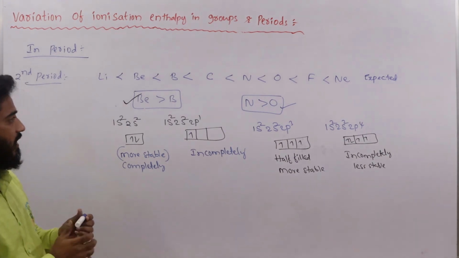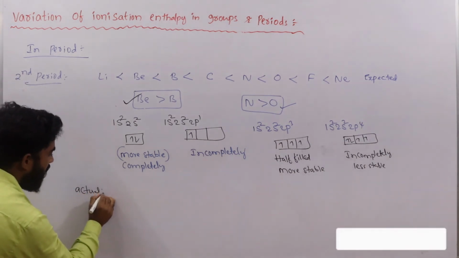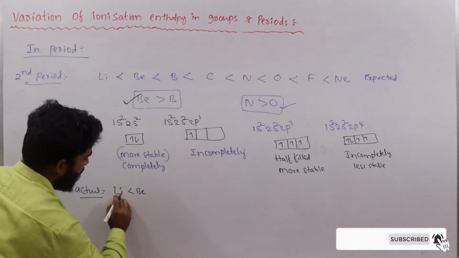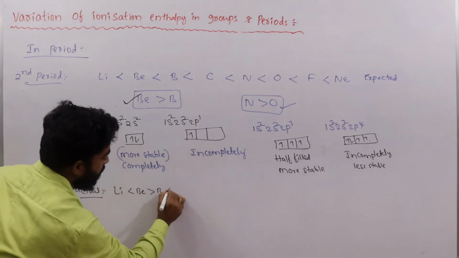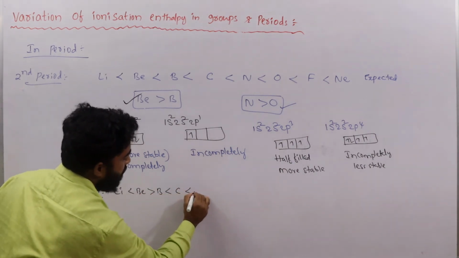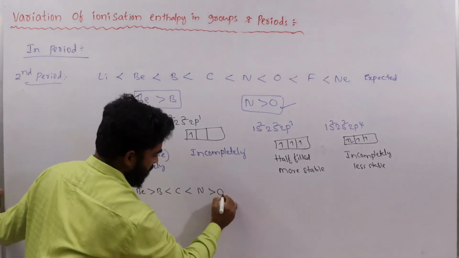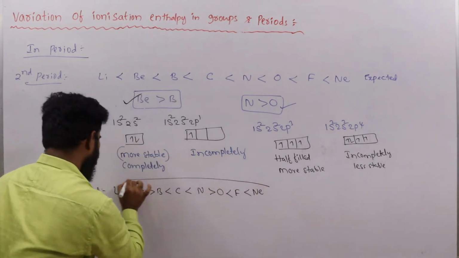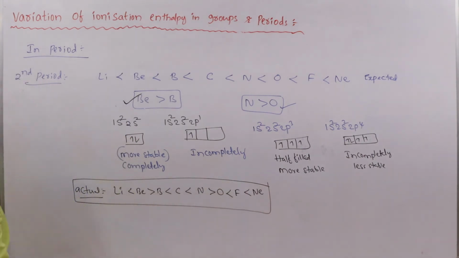So we can write the actual order: lithium is less than beryllium, beryllium is greater than boron, boron is less than carbon, carbon is less than nitrogen, nitrogen is greater than oxygen, oxygen is less than fluorine, and fluorine is less than neon. This is the correct order of ionization enthalpy in the second period.